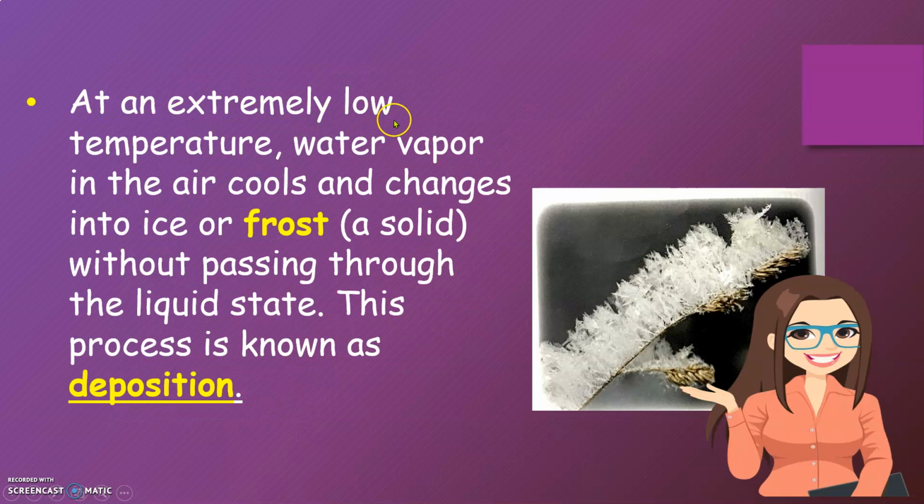At an extremely low temperature, water vapor in the air cools and changes into ice or frost, a solid, without passing through the liquid state. This process is known as deposition.